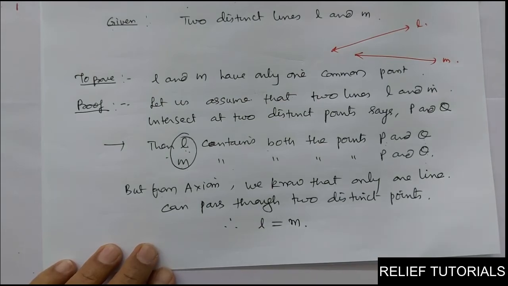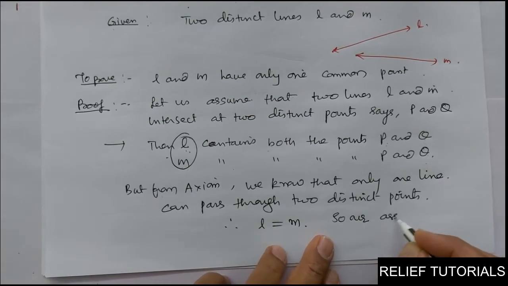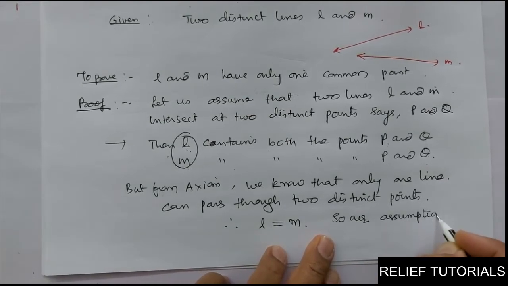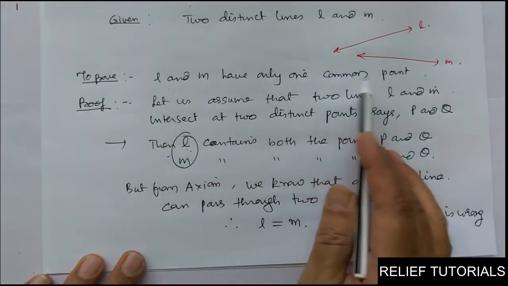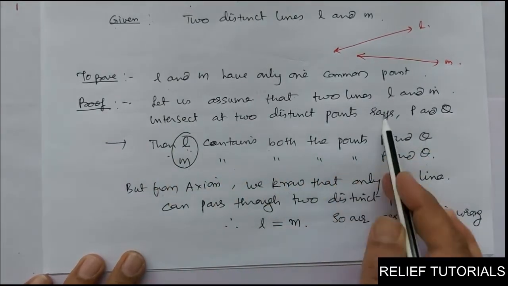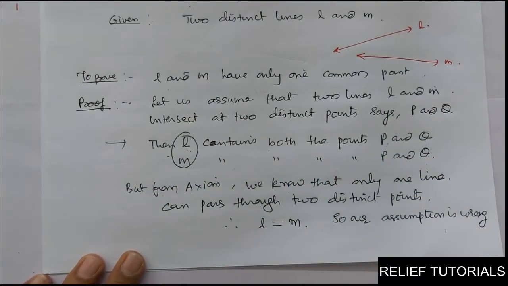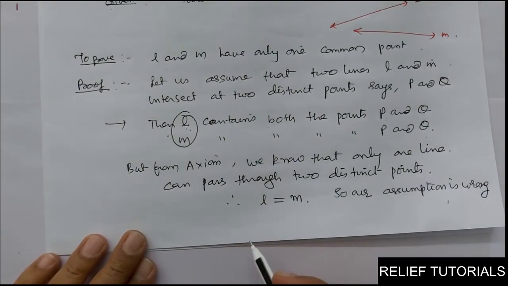Clear? So our assumption is wrong. What was our assumption? L and M have only one common point. Our assumption is, let us assume that two lines L and M pass through two distinct points. So our assumption is wrong. So hence two distinct lines cannot have more than one point in common.